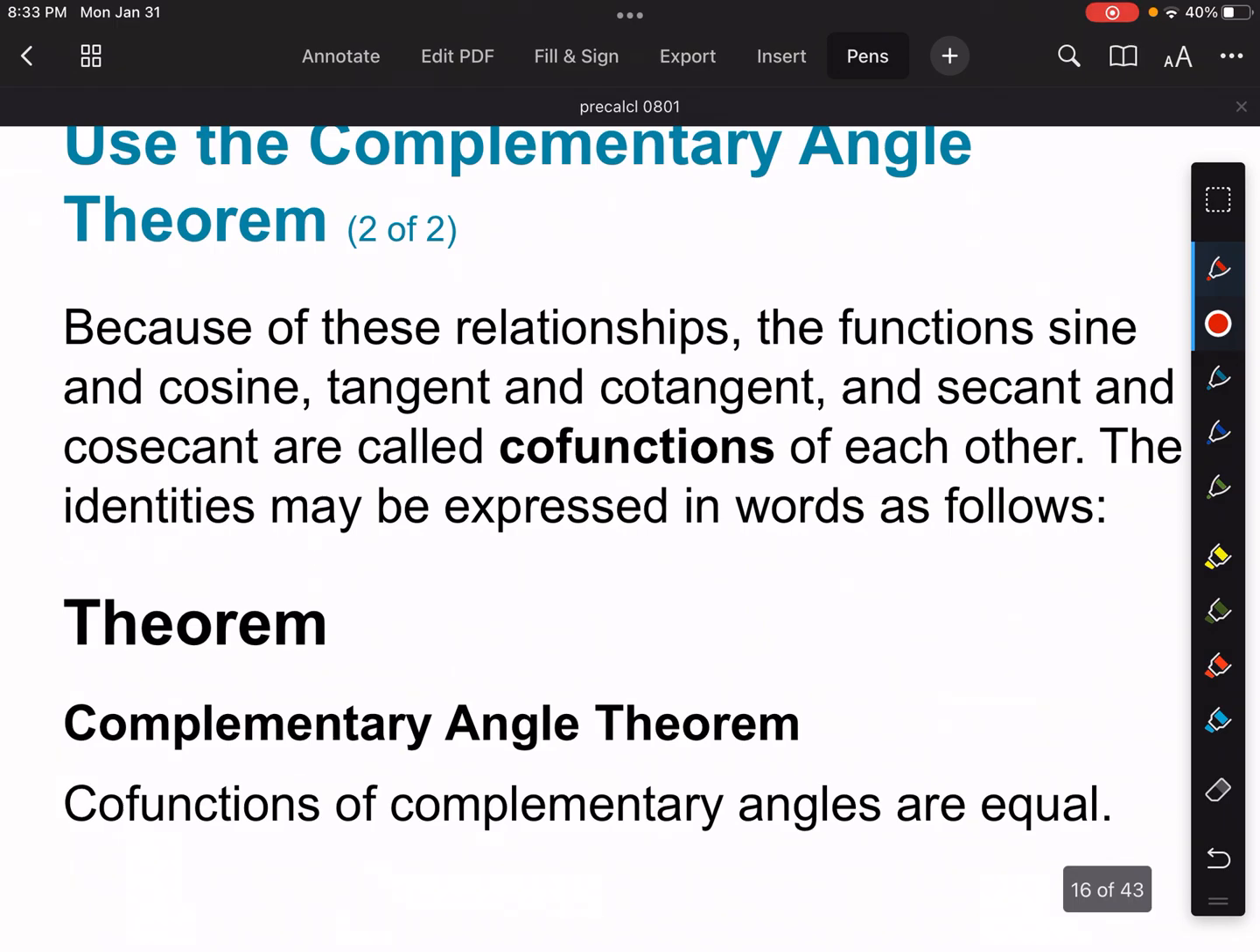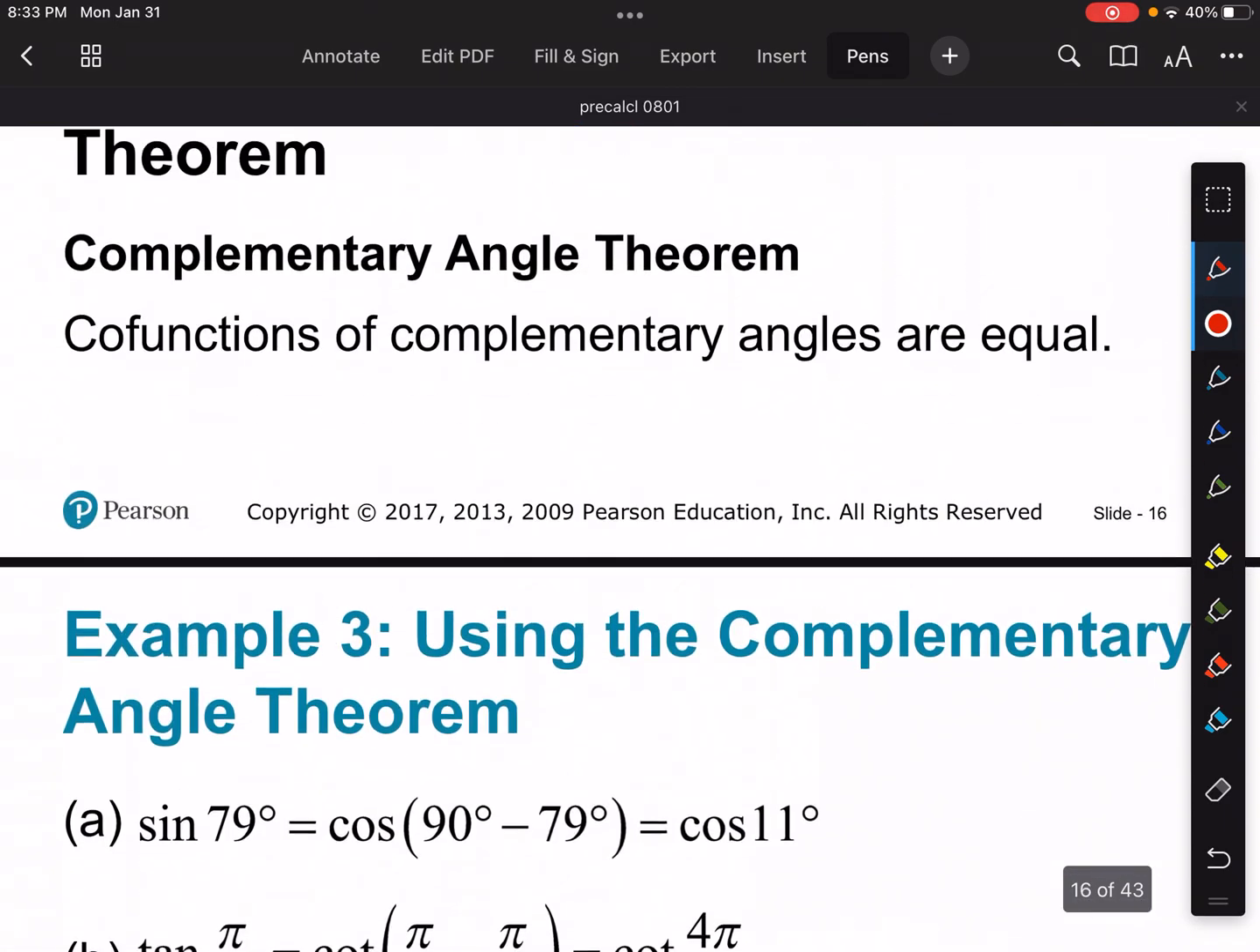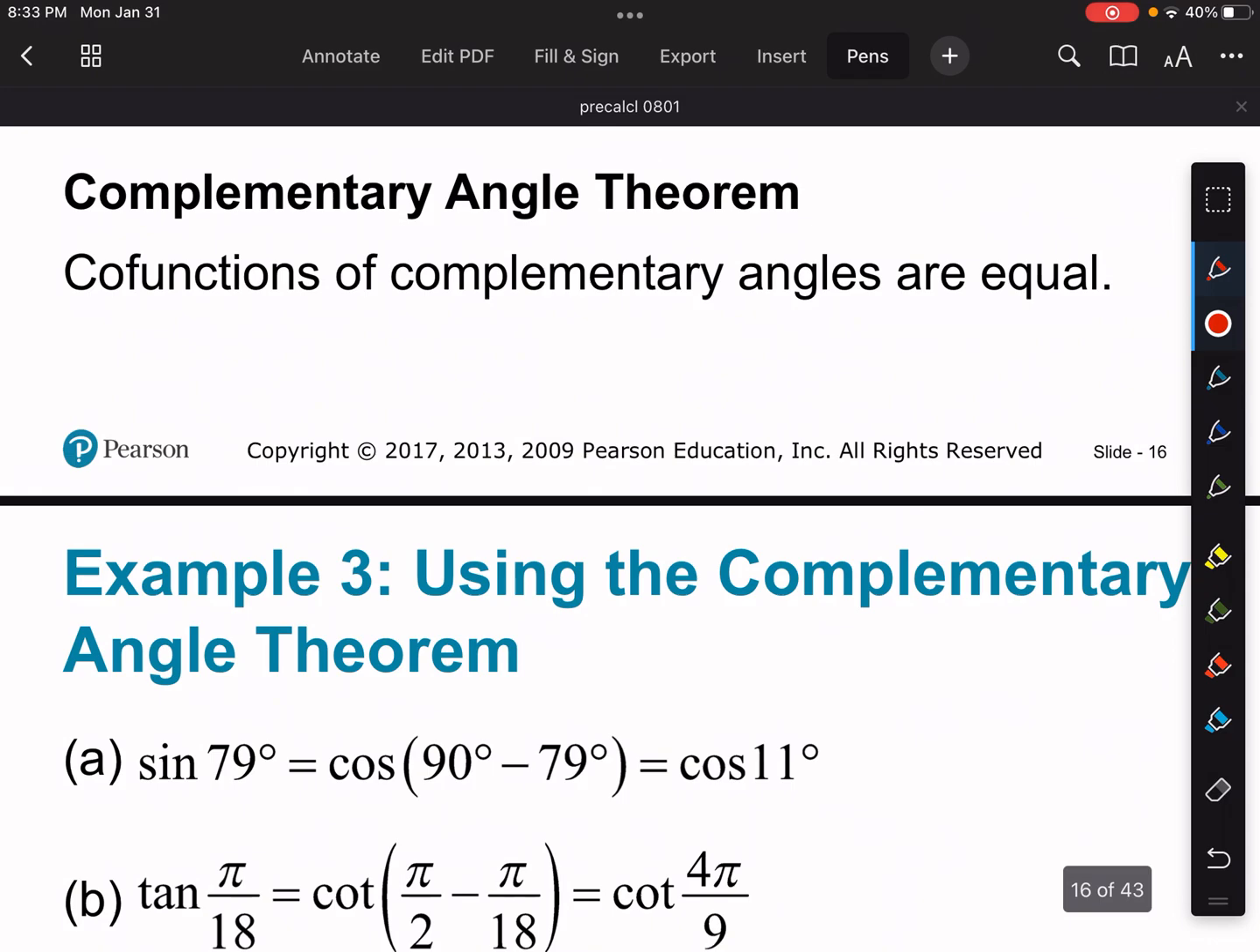And you can use them for various things like example 3. So example 3 says the sine of 79 degrees. That's the same thing as cosine of 90 minus 79 degrees, which is equal to the cosine of 11. Okay, so complementary angles are complementary in that they add up to 90. So the sine of one and the cosine of the other always add up to 90.